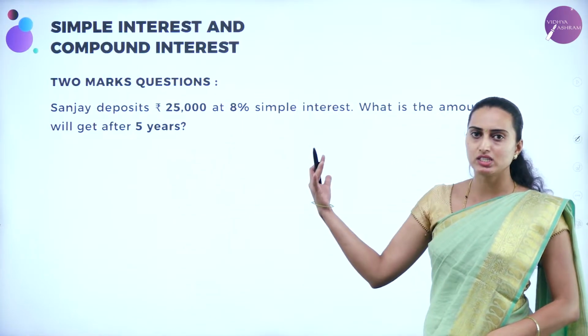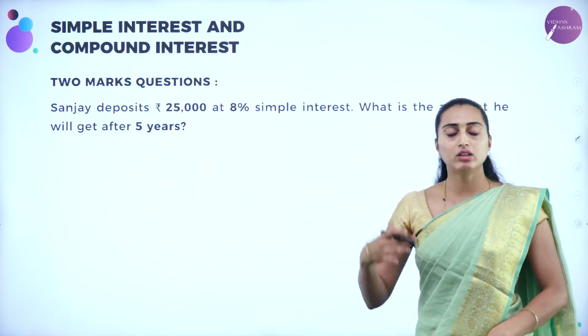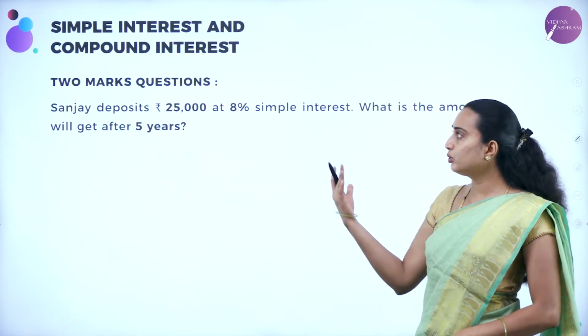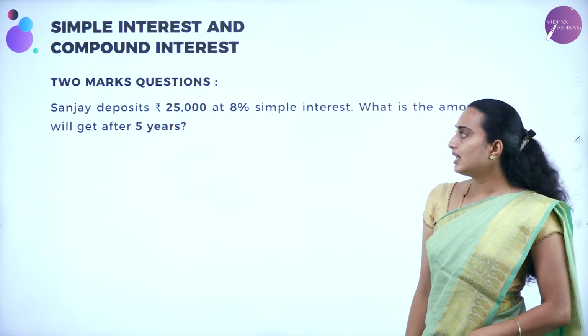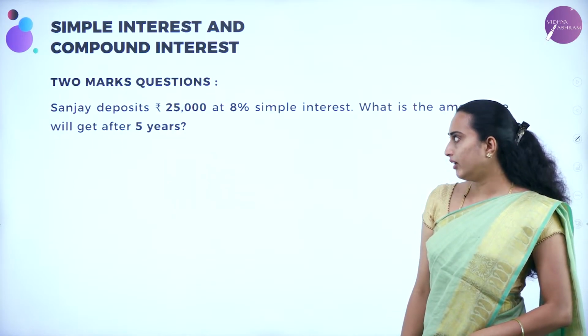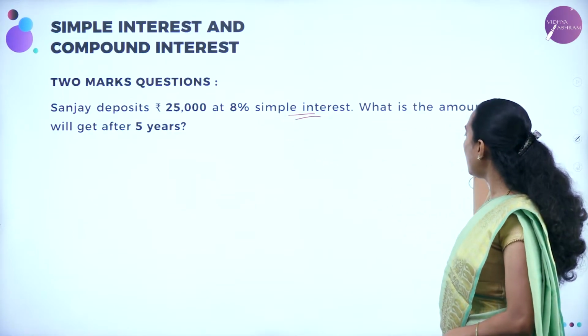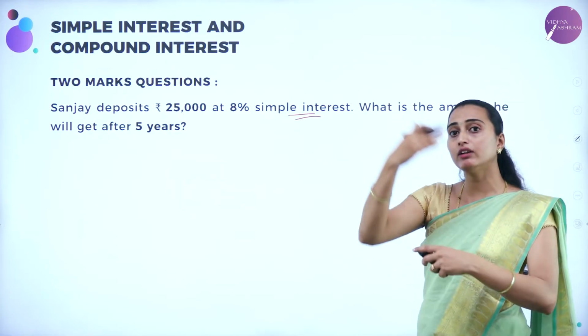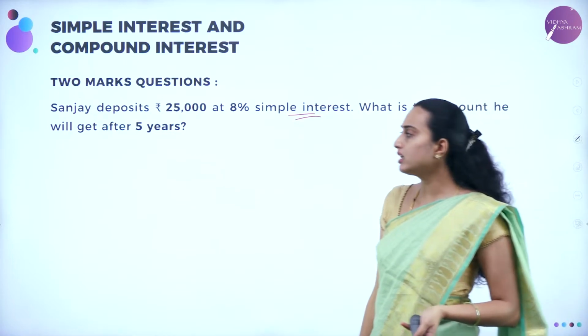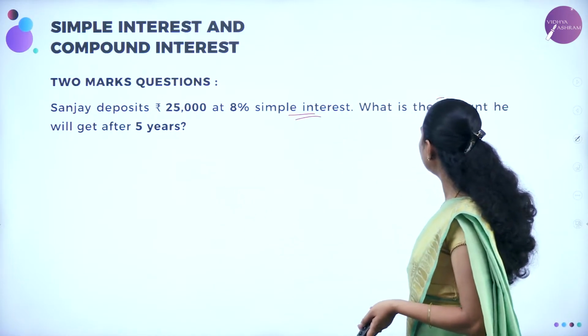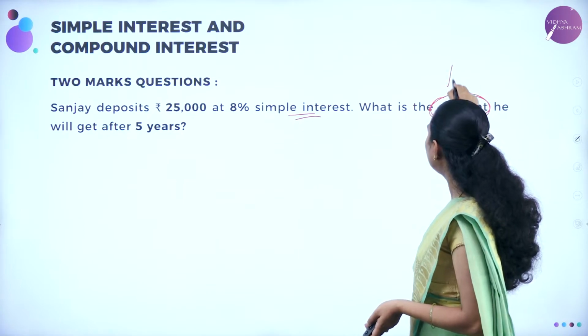Sanjay, the 2 marks question is this one. So those are all the 1 marker questions. Here I have taken the 2 marker questions also. So Sanjay deposits rupees 25,000 at 8% simple interest. What is the amount he will get after 5 years? So what have they asked, after 5 years, what do you need to calculate? Amount. Amount means A you need to calculate.